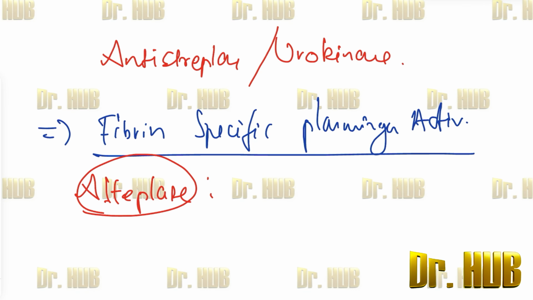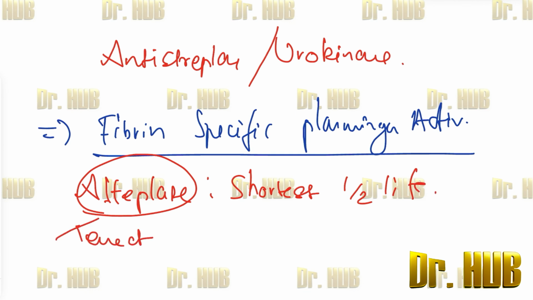Alteplase has the shortest half-life. Second, we move on to tenecteplase. Tenecteplase is the most fibrin specific and given as a single bolus dose. So alteplase has the shortest half-life.